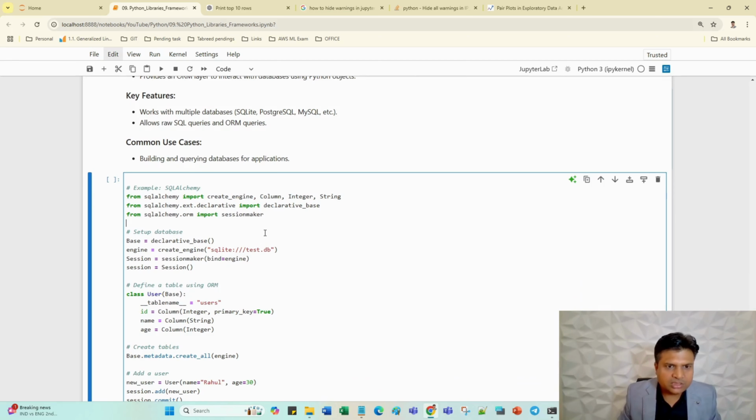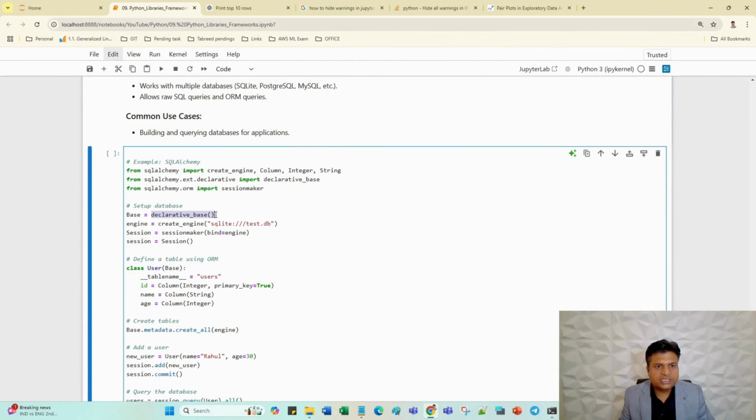So here we import create_engine, Column, Integer, String, all these things. After that, I have used declarative_base, and the create_engine function, which is just a connection string to this particular database. This is a test DB, a SQLite database which is already in my system and comes built in with Python. Then sessionmaker. So basically I'm just creating the connection to the database.